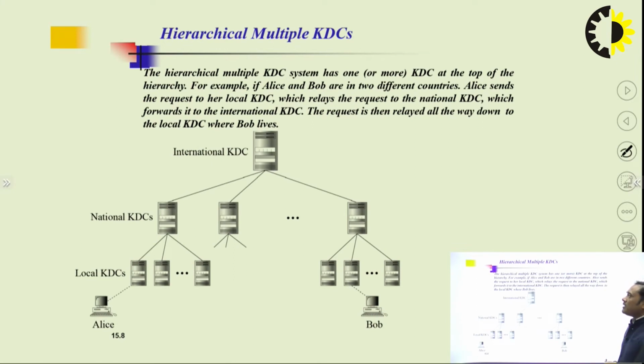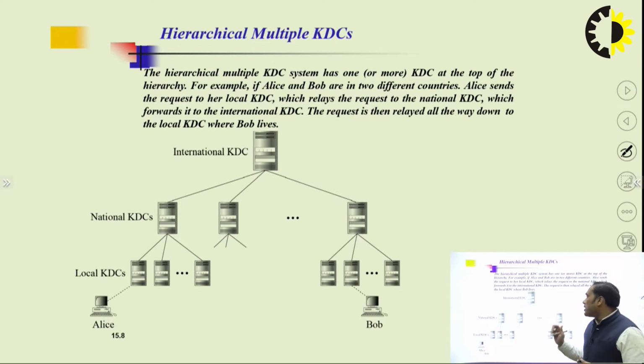Now the second important KDC, that is key distribution center, is called hierarchical multiple KDC. In a hierarchical key distribution center, it is very clear that hierarchical means we are in a structured manner, we are in a hierarchy. So an international KDC can communicate to the national KDC, and the national KDC can communicate to the local KDC. So we have divided the KDC into n number of levels. Why have we divided the KDC into n number of levels?